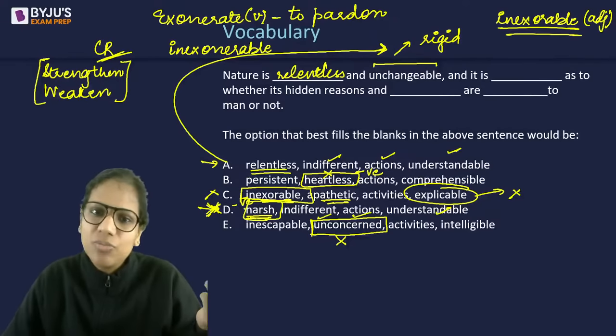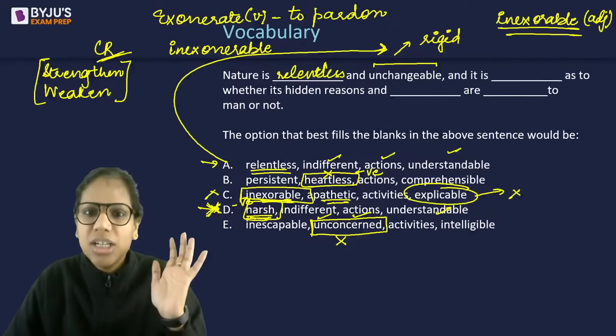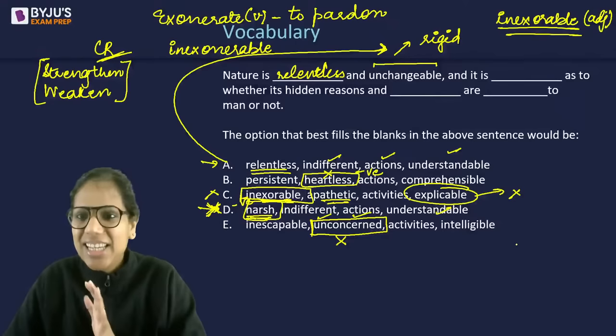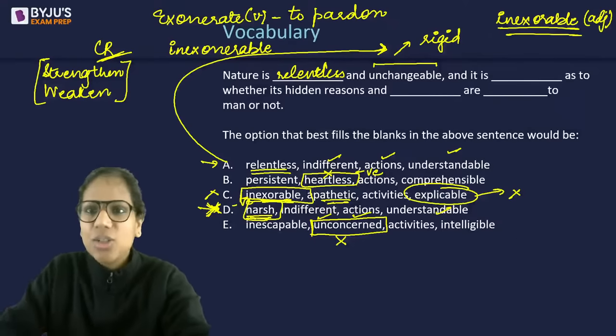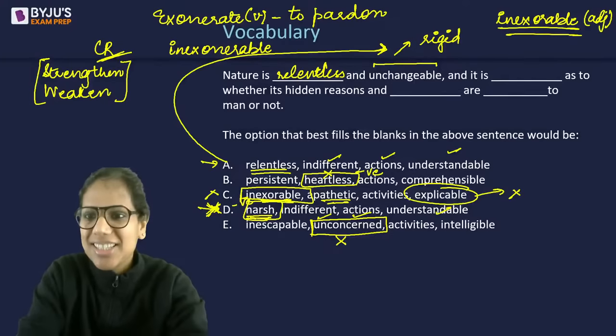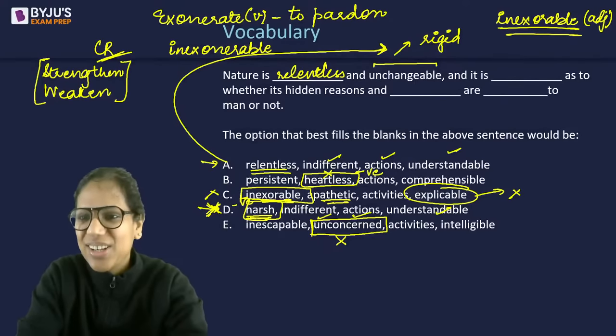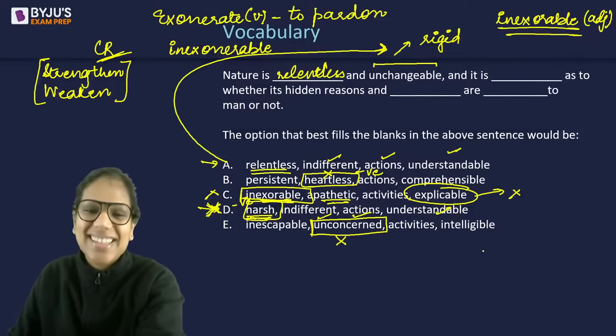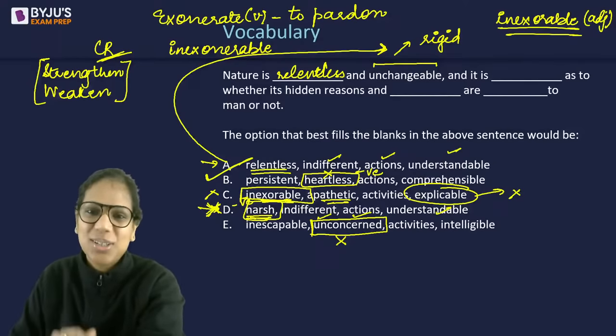Between A and D, we have decided why we have chosen A and not D. Any words that are new for you, any other words we can discuss? All right. So our answer is A here. Good.